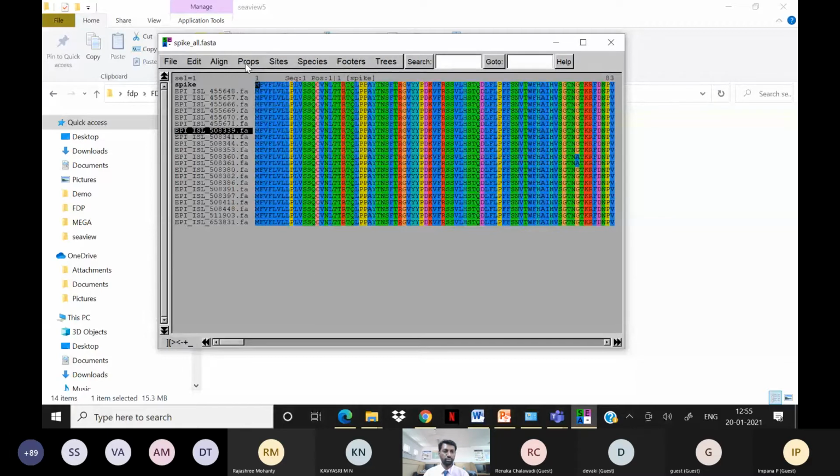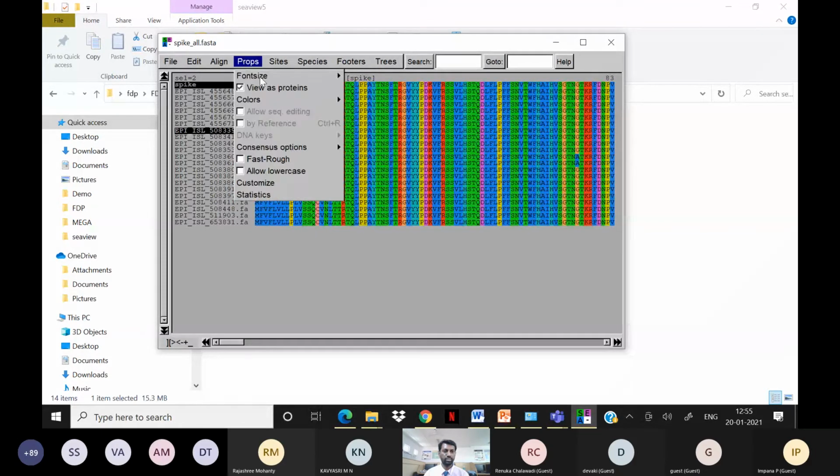Now you can select this protein and choose the reference file.